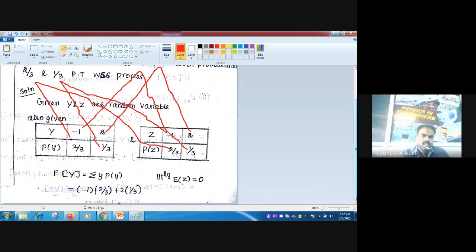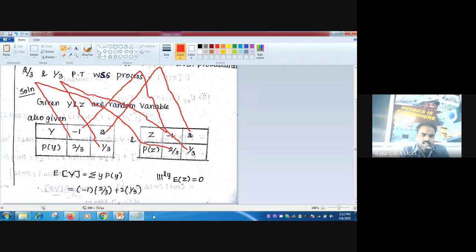And E of Y is equal to summation Y into P of Y. This is a well-known formula. Since both Y and Z take the same values with the same probability, E of Y is nothing but E of Z. If you add these, -2 by 3 plus 2 by 3, you will get 0.